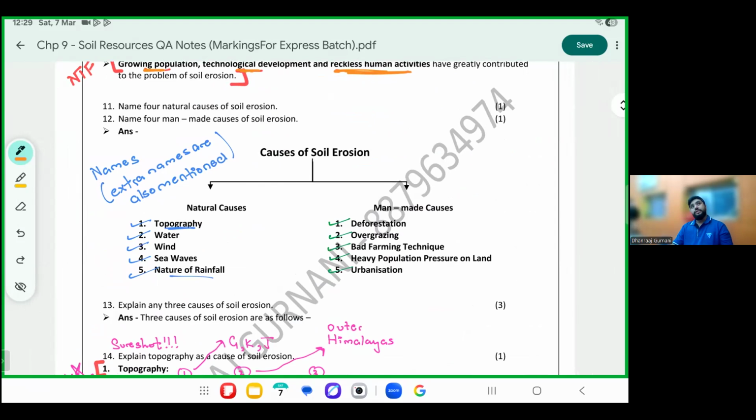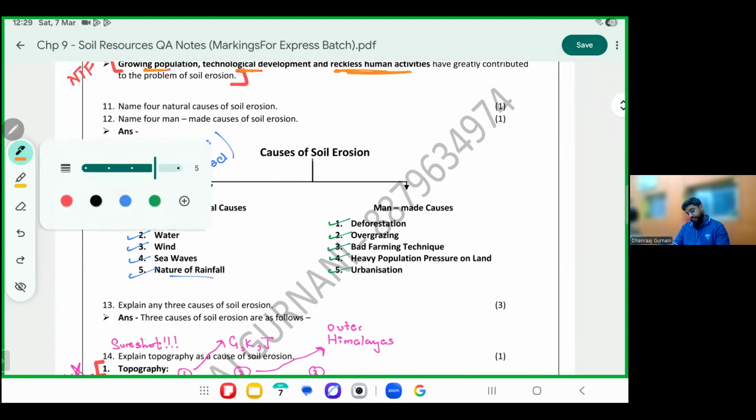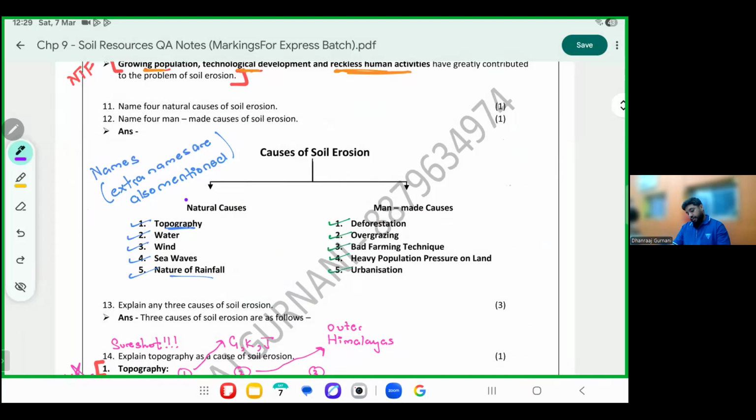Causes of soil erosion, same. I have added some more. In the syllabus, there were only 3 and 3. I have added 2 and 2 more. What are the natural causes which cause soil erosion? Topography, water, wind, sea, rainfall. Man-made are deforestation, overgrazing, bad farming, urbanization, and heavy population.